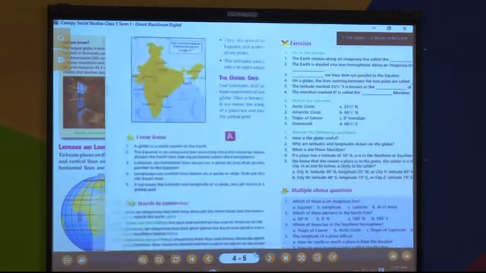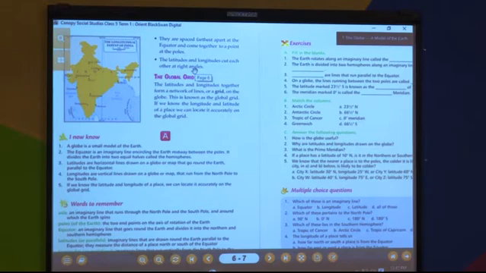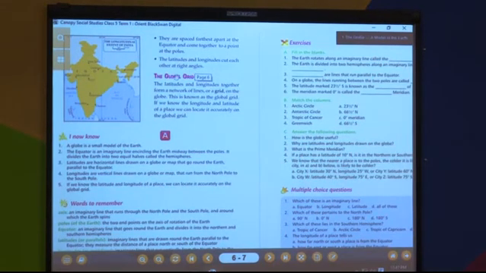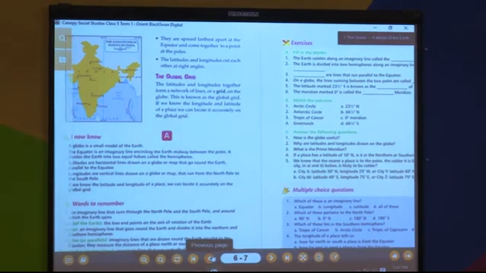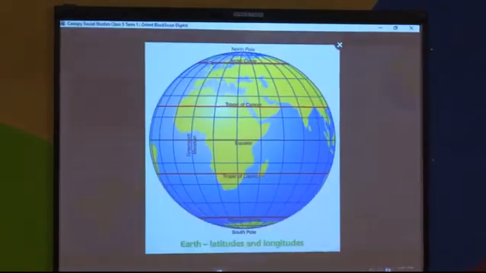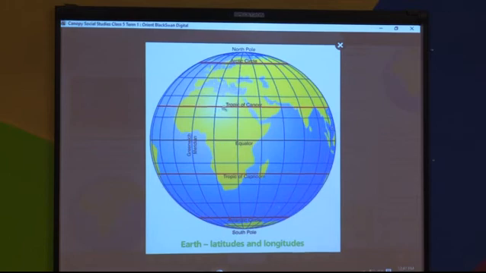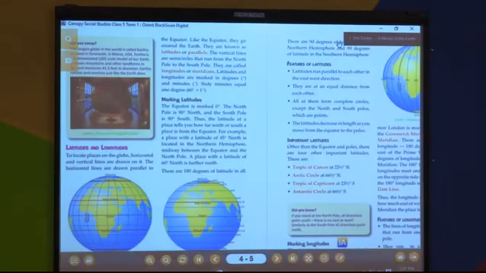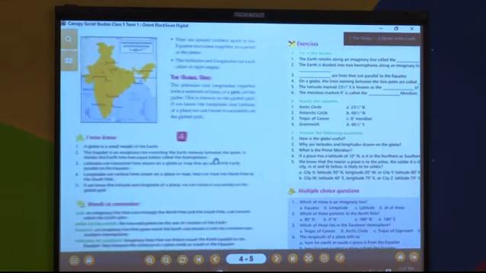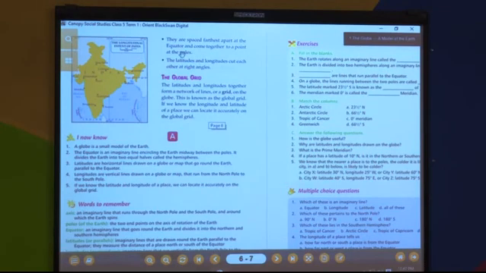Okay. Now, these are the features of longitudes. Now, these grids, these lines all together here, can you see all these lines on the globe? All these lines, that is latitude, longitude, equator, they are all called the global grid. What are they called? Global grid. Now, this global grid helps to locate a place if you know the exact degree where it is located.